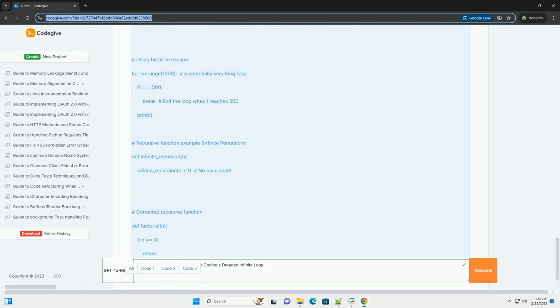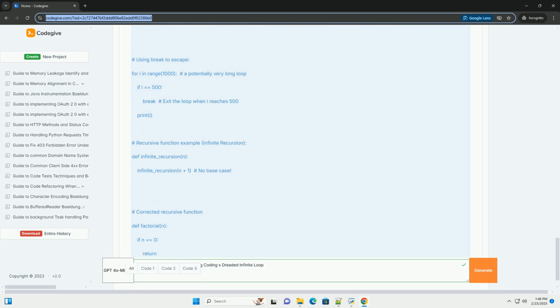2. Thorough testing of loop conditions. Test your loop conditions with various inputs to ensure they work correctly in all scenarios, including edge cases and boundary conditions. 3. Code reviews and pair programming. Have another programmer review your code, especially loop structures.